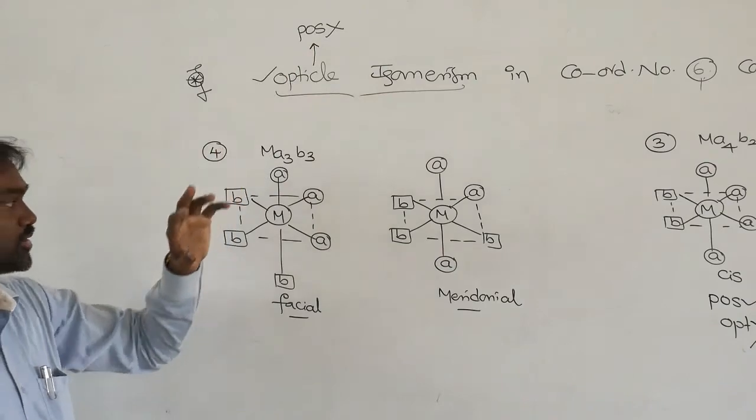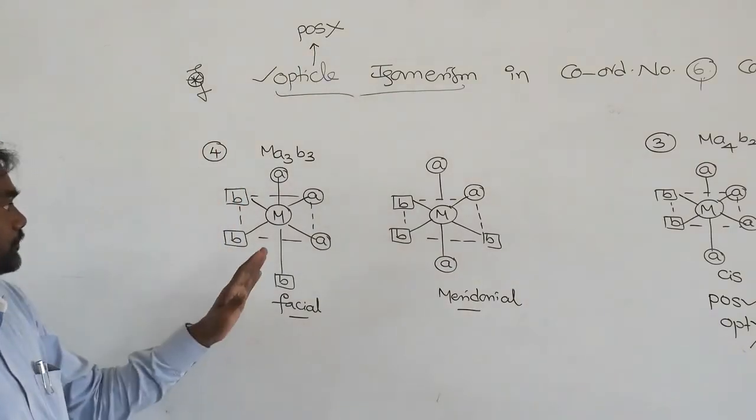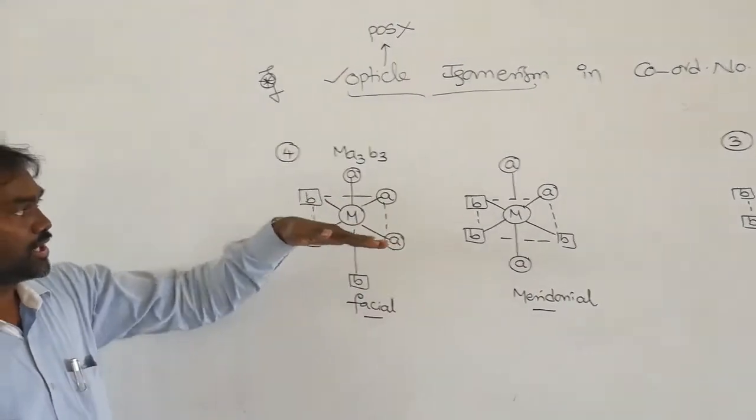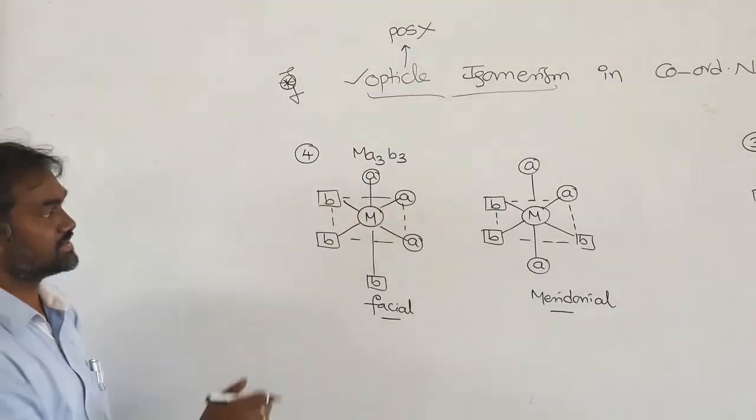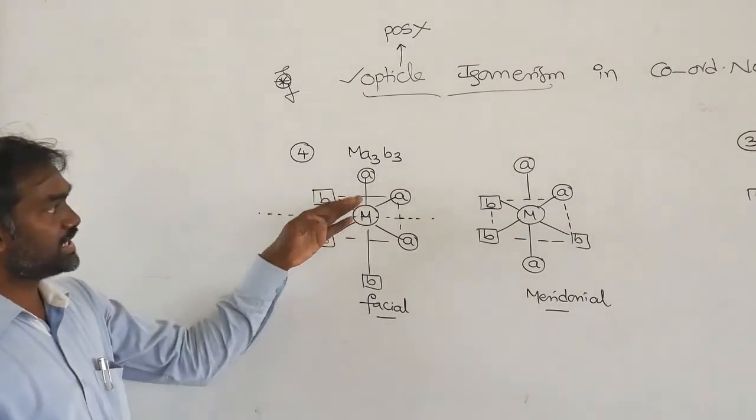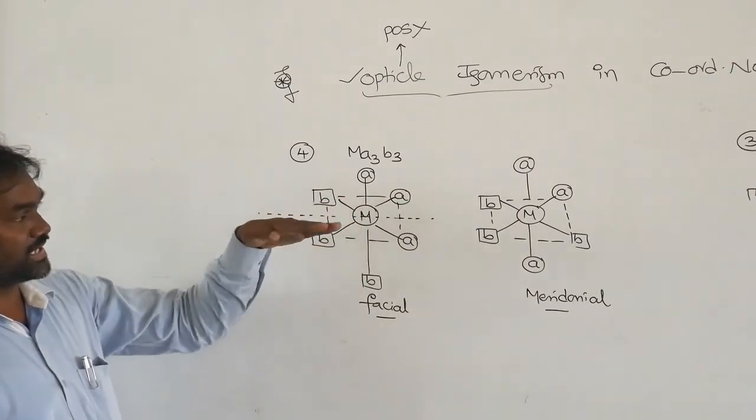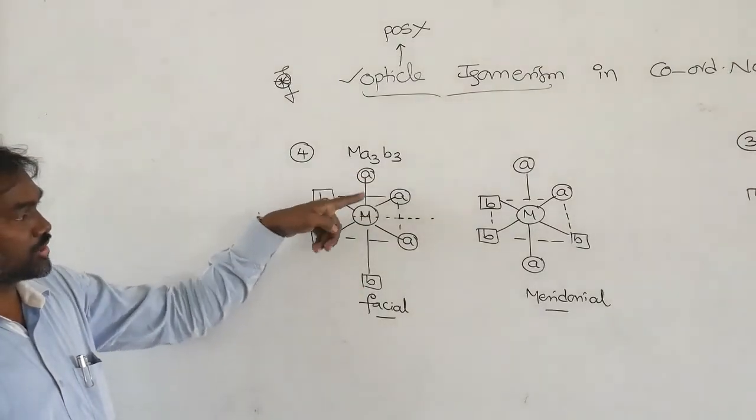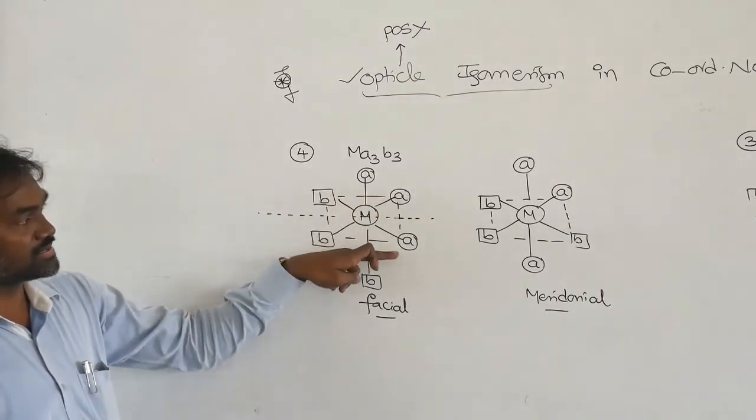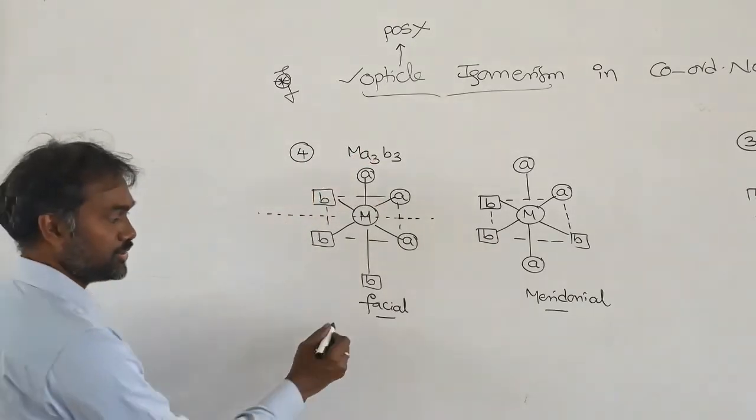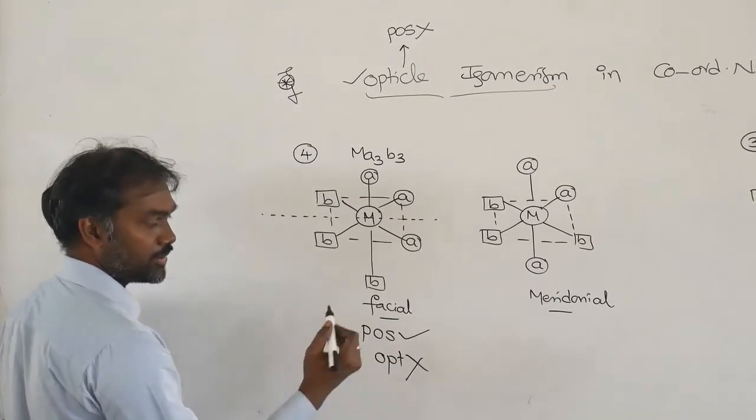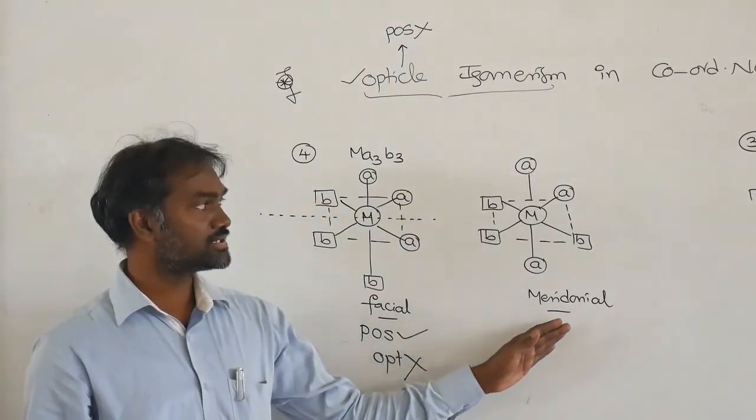Optical means you think about planar symmetry. If I cut the molecule like this, BB is there, AA is there. Now you cut the molecule exactly like this. Where is the A, front side? Where is the B, back side? So A and B also you are going to cut. B above is there, B below is there. A is above, A is below. Exactly half of the molecule you are cutting, so a plane of symmetry is there. So optically inactive.